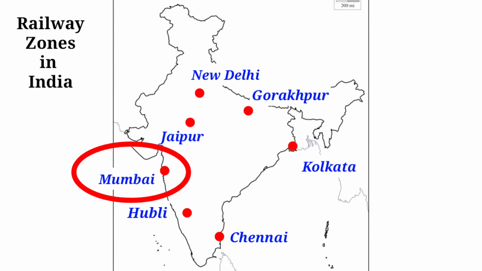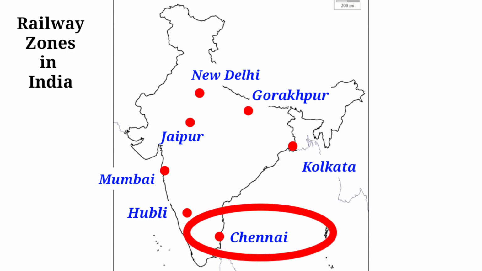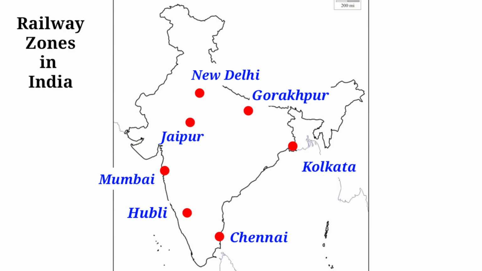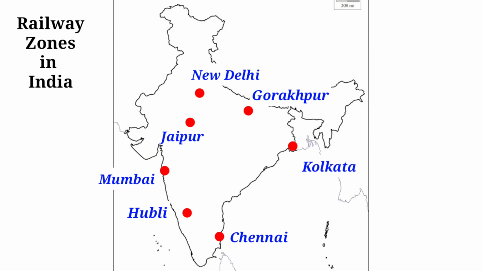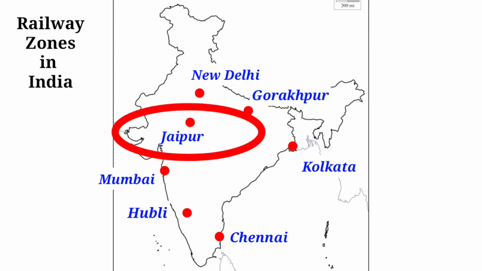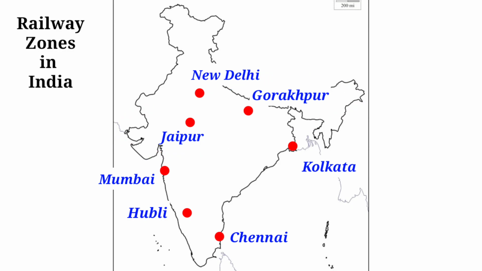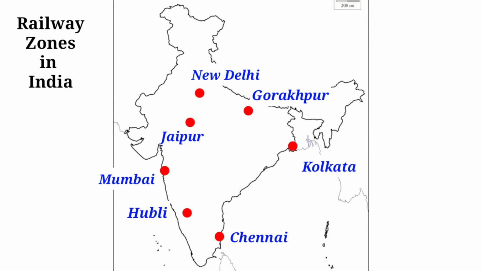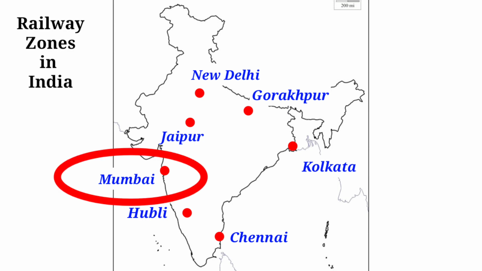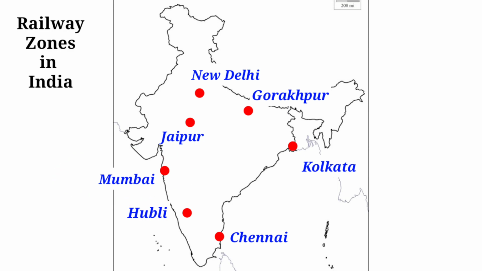That's all. Once again, I'll recall you: Northern Railway, New Delhi; Southern Railway, Chennai; Western Railway headquarters, Mumbai; Eastern Railway headquarters, Kolkata; North Western Railway, Jaipur; North Eastern Railway, Gorakhpur; South Eastern Railway, Kolkata; South Western Railway, Hubli; Central Railway headquarters, Mumbai. That's all.